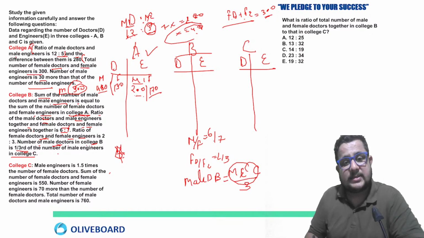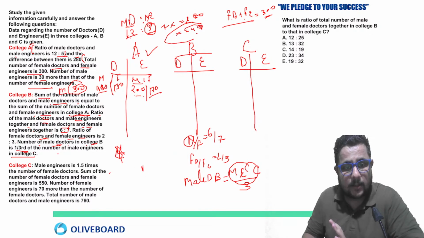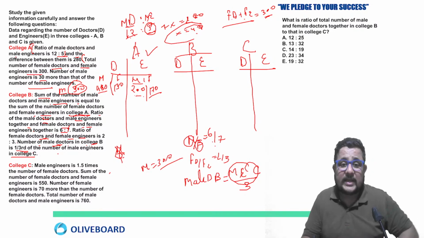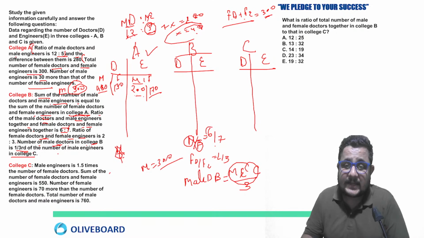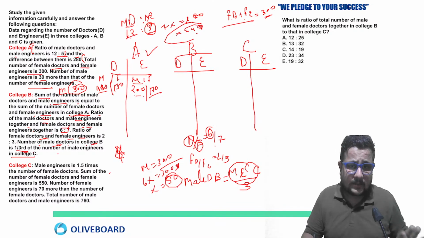Yes, we can easily see. Total number of males we know, that is 300. Total number of females we don't know, but we can easily calculate. I am telling you how. See, 6x equal to 300, so x would be equal to 50. Clear to you? This will be 50.